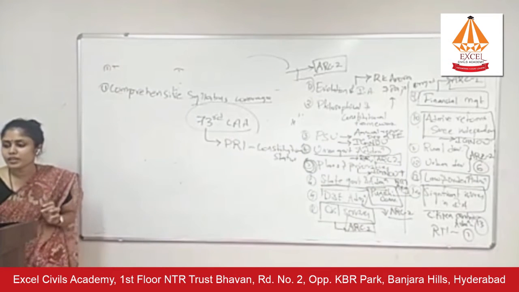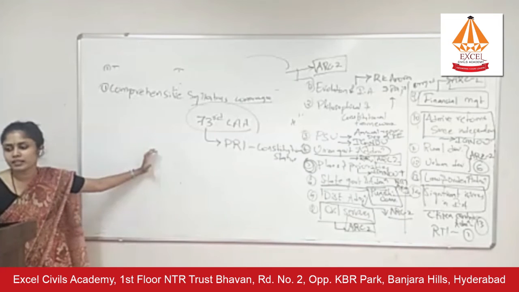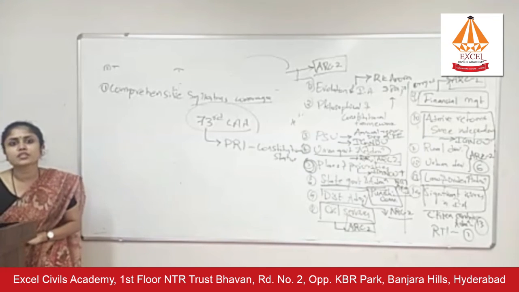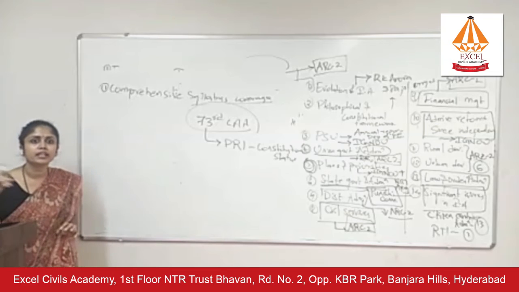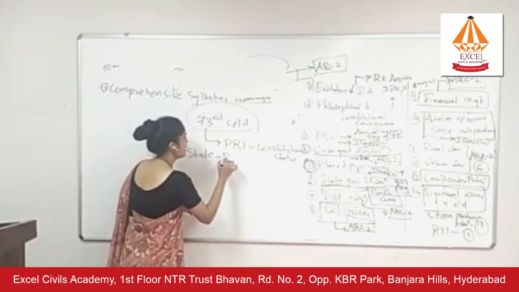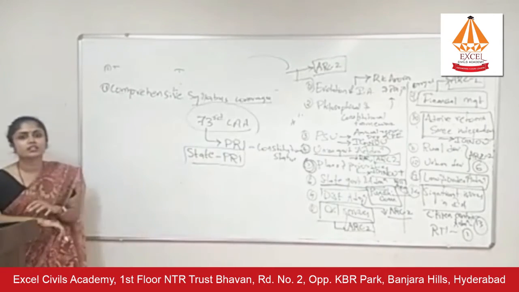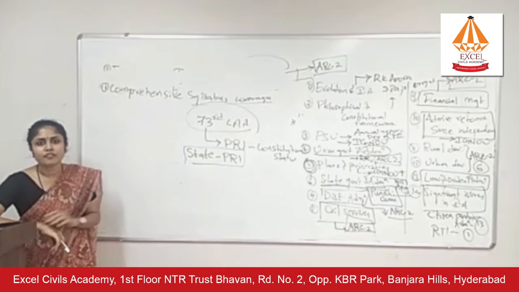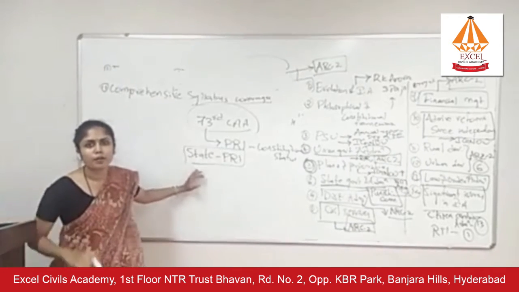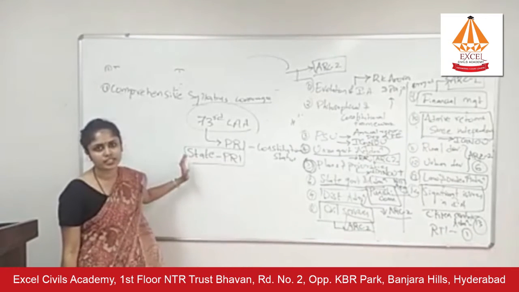In previous years, they have asked if 73rd Constitutional Amendment Act accentuates fiscal indiscipline between states and Panchayat Raj institutions. They are asking if through 73rd Constitutional Amendment Act, we are able to address the problem of fiscal indiscipline between states and Panchayat Raj institutions.